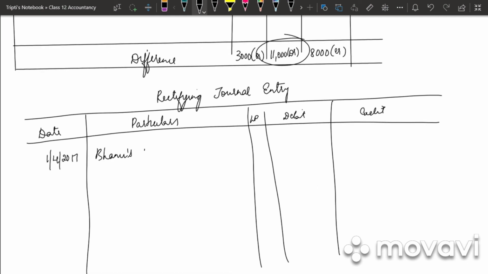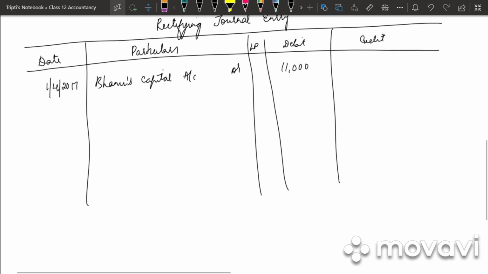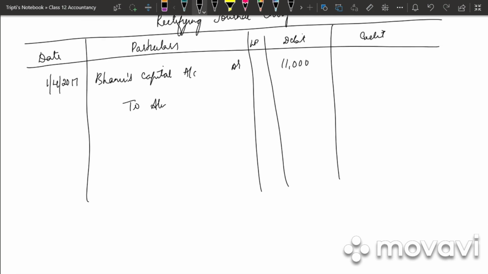So Bhanu's capital account debited 11,000 to Alia's capital account, how much is it? 3,000 to Chand's capital account 8,000.